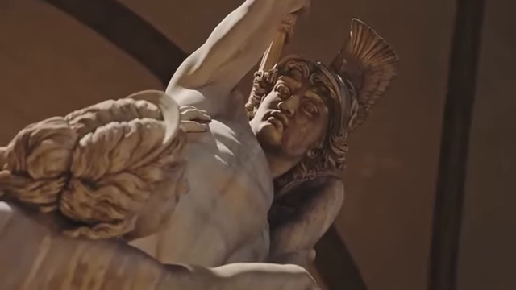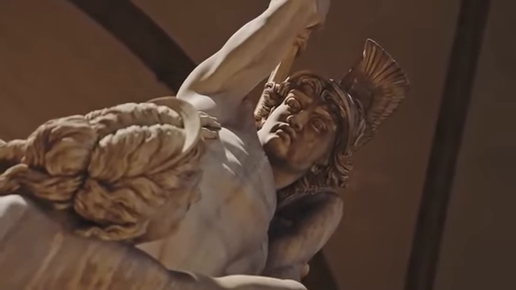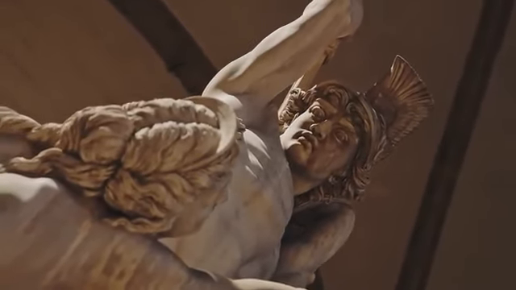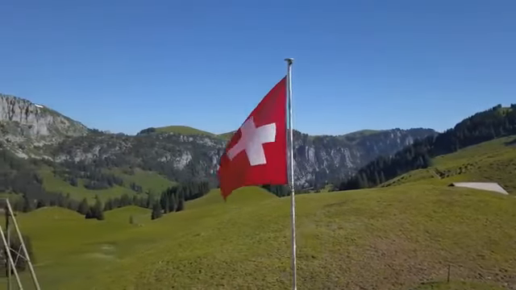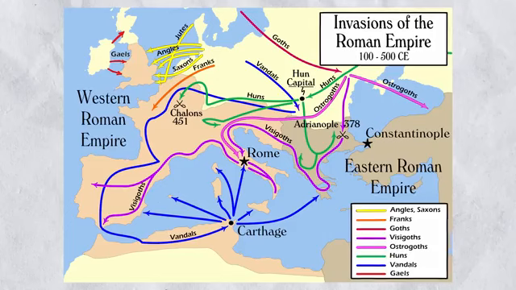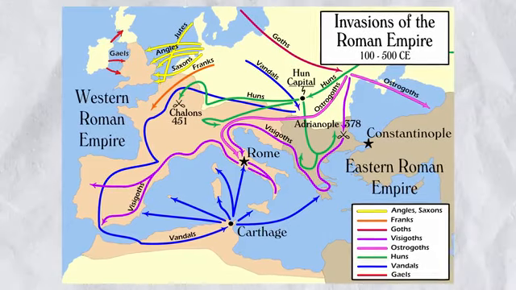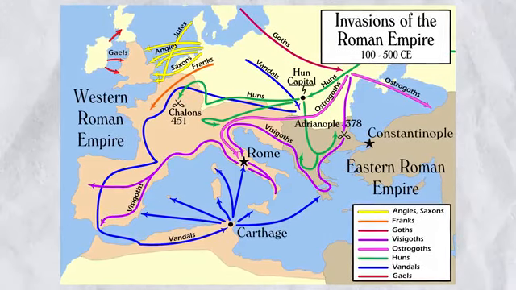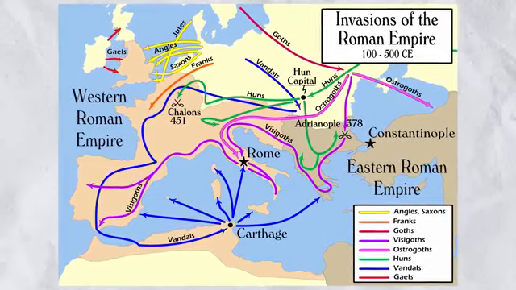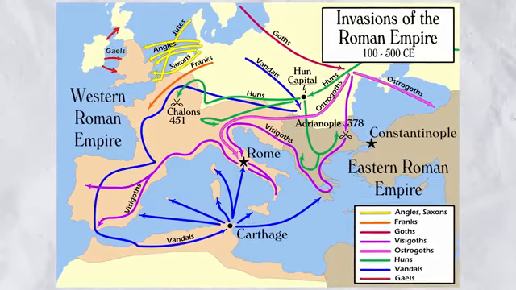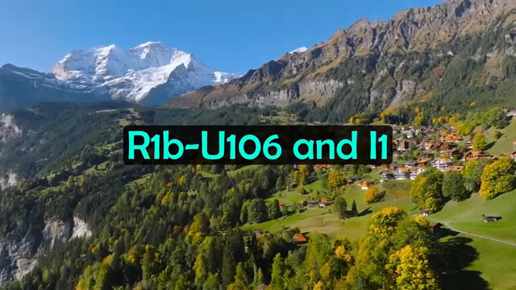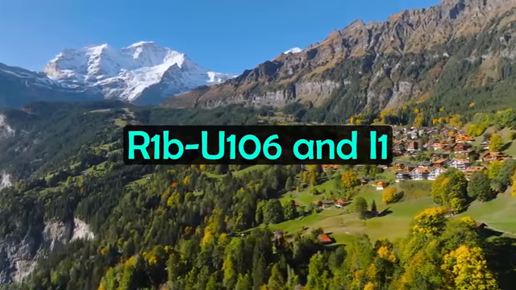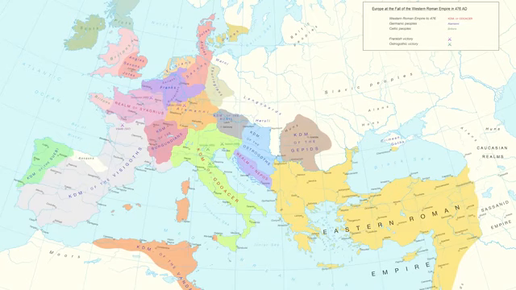The Western Roman Empire collapsed in the 5th century AD, however, and this period saw another major change in Europe and the genetics of Switzerland. These migrations were of course mainly led by Germanic peoples, who spread across large parts of Europe during the migration period. This brought more Germanic and Nordic ancestry into Switzerland, with haplogroups such as R1b, U106 and I1 becoming more common amongst the population. Two Germanic people are important to note when it comes to Switzerland.